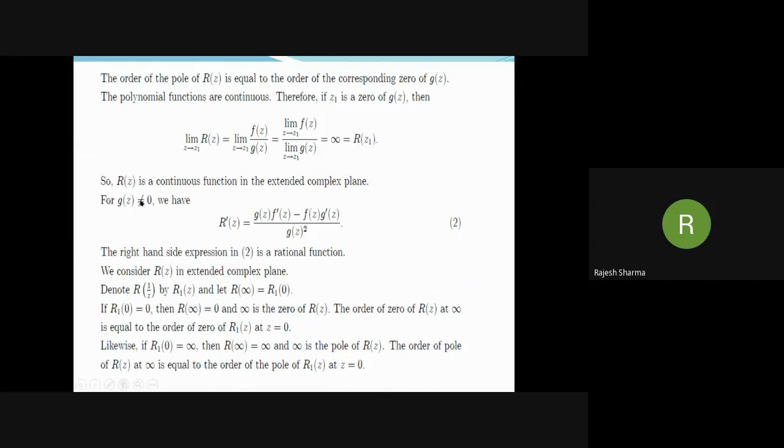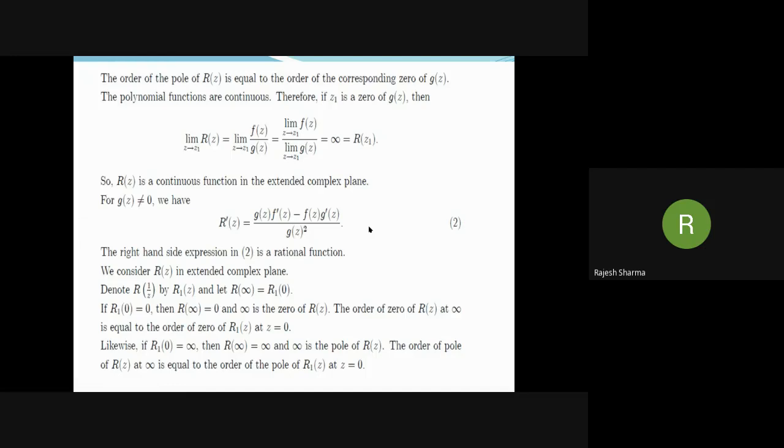Also for G(z) not equal to 0, we have R dash z equal to G(z) square in the denominator, then G(z) F dash z minus F(z) G dash z. The right hand side expression in 2 is also a rational function.